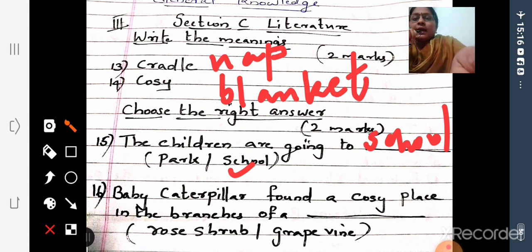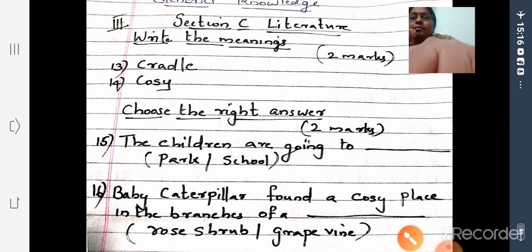Then, baby caterpillar found a cozy place in the branches of a rose shrub or grapevine. What is the correct answer? Baby caterpillar found a cozy place in the branches of a, yes, grapevine. So here you have to write the answer. So 2 questions, 2 marks. Okay.